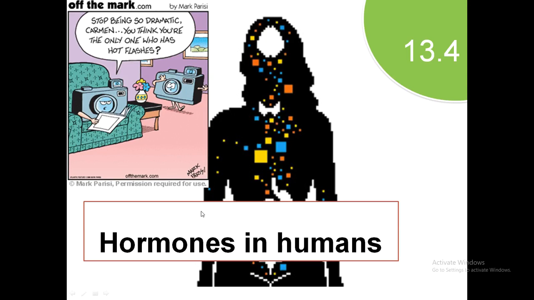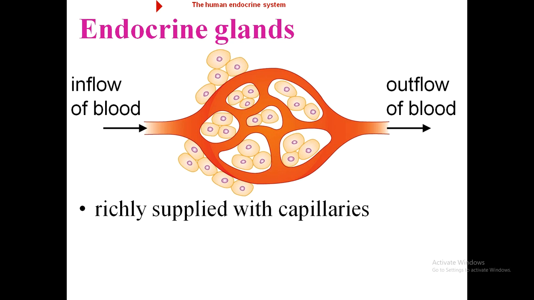Today, our topic of discussion is hormones in humans, or the endocrine system of human beings. What is an endocrine system? An endocrine system is the system in which there are several types of glands involved, and all these glands pour their secretions, which they made inside them, into the blood directly.